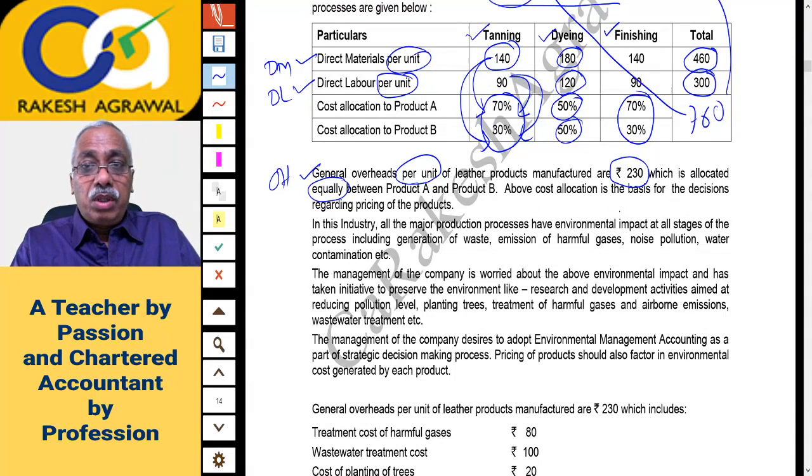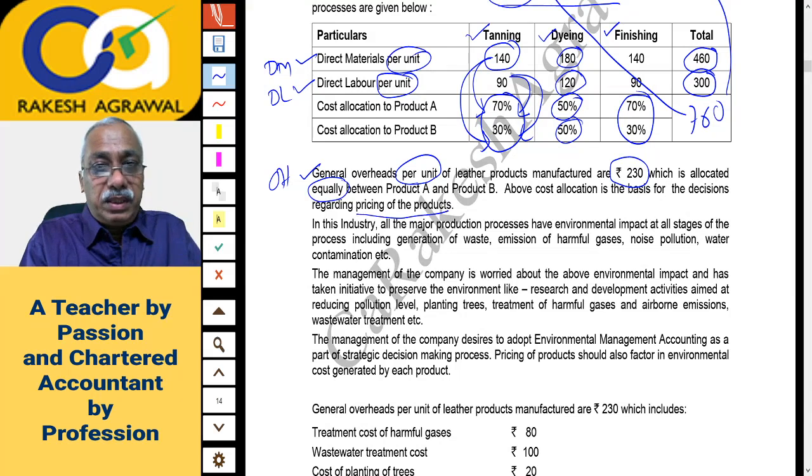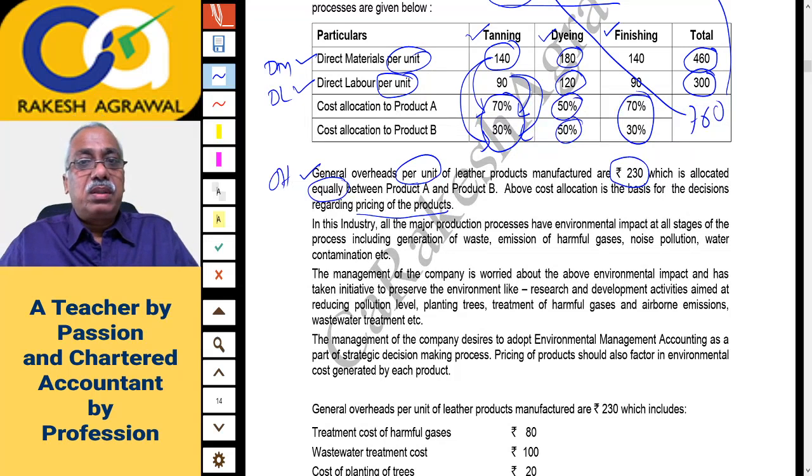Now the above cost allocation is the basis for the decisions regarding pricing of the product. This cost allocation which is given to us, the percentage given for prime cost, and the equal bifurcation of overhead cost is the basis for pricing decision.